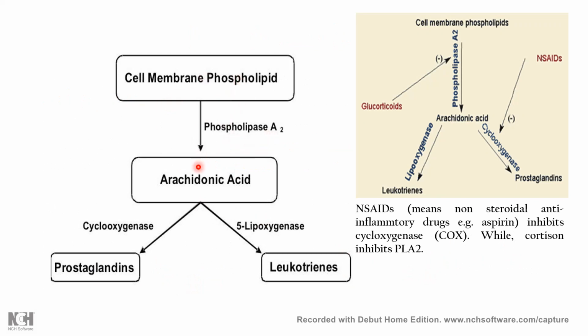Phospholipase A2 breaks down this arachidonic acid into two pathways, the cyclooxygenase pathway and the lipoxygenase pathway. And as I told you, glucocorticoids directly inhibit phospholipase A2, whereas cyclooxygenase is mainly inhibited by NSAIDs or aspirin as well.